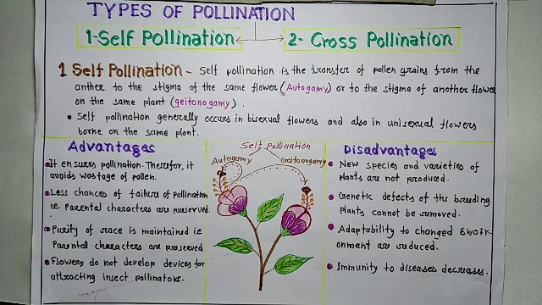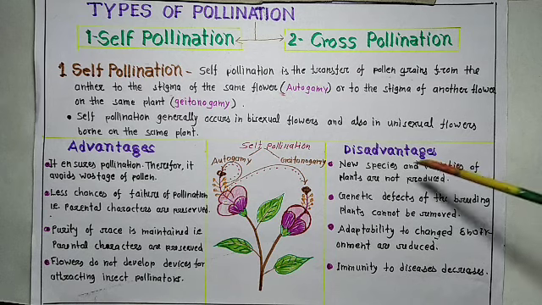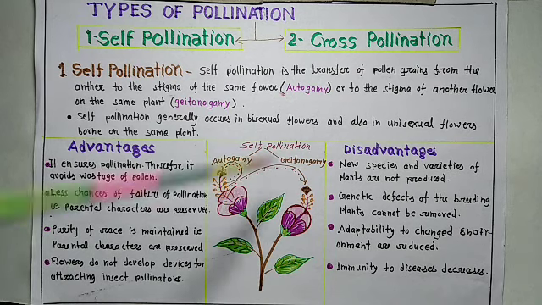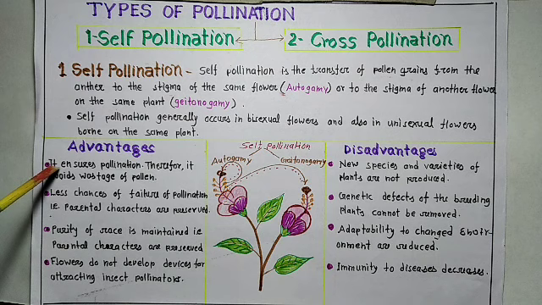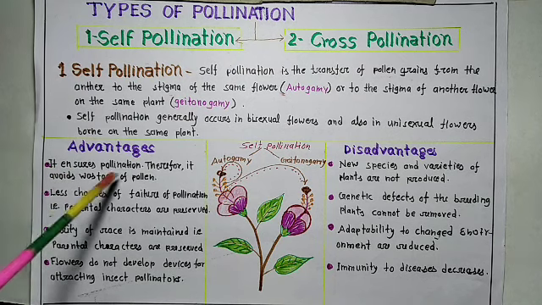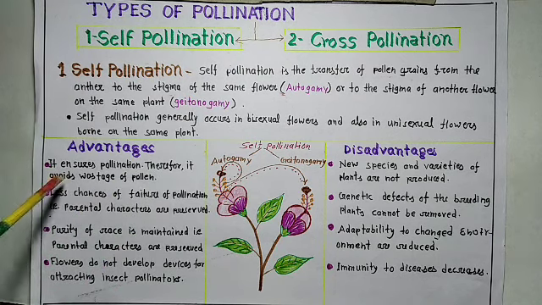Okay. Now, advantages and disadvantages of self-pollination. What is the advantage and what is the disadvantage? First of all, we will discuss advantages of self-pollination. It ensures pollination transfer. It avoids wastage of pollen.